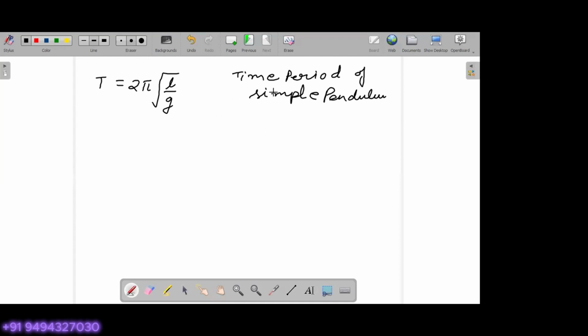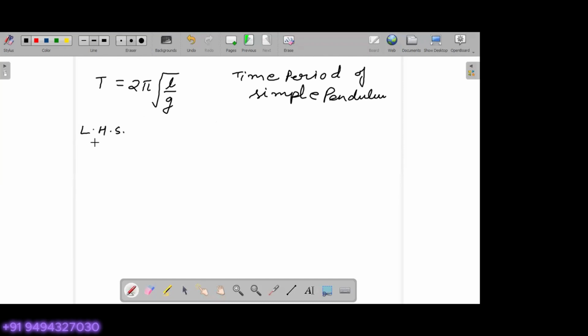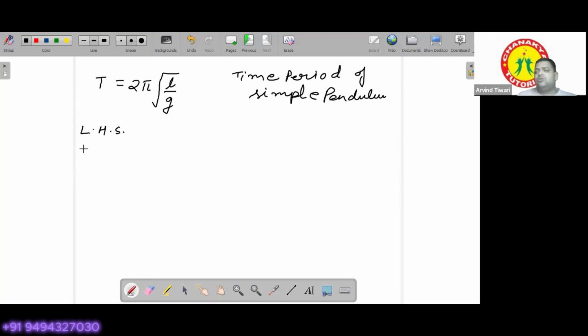So see, we can write down the formula. We have the formula over here. Now to verify, we will see the dimensions of the left hand side. If the formula is correct, it has to be dimensionally correct. It should not be that on the left hand side you are getting some other unit and on the right hand side you are getting some other unit. So the formula has to be dimensionally correct.